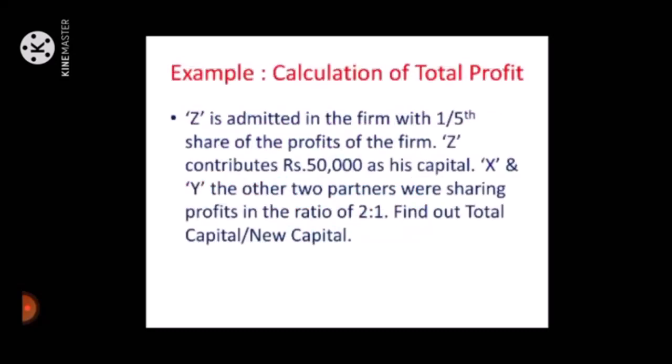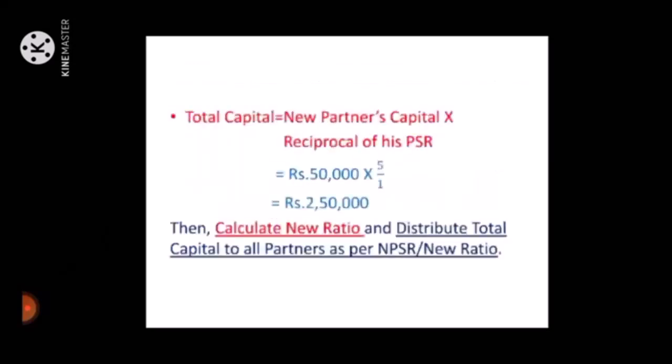See the example, calculation of total capital. Z is admitted in the firm with 1/5 share of the profits of the firm. Z contributes rupees 50,000 as his capital. X and Y, the other two partners, were sharing profits in the ratio of 2:1. Find out the total capital or new capital.